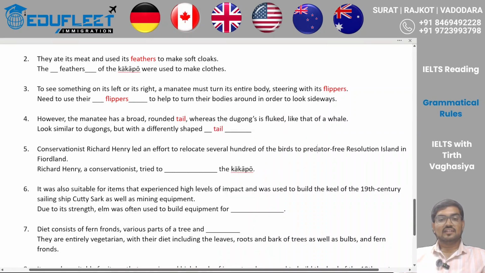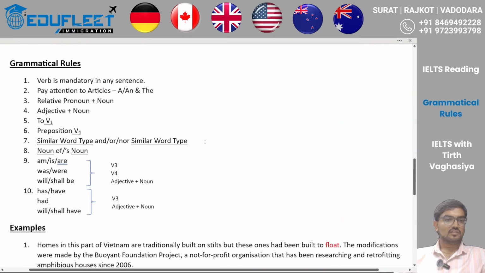Right? Understood? So this is my fourth rule, which mentions that after an adjective I can expect a noun, and it can be vice versa. Before a noun you can expect an adjective. Okay, so let's look at the fifth rule, which is the usual rule of the infinitive verb. Now what is an infinitive verb?